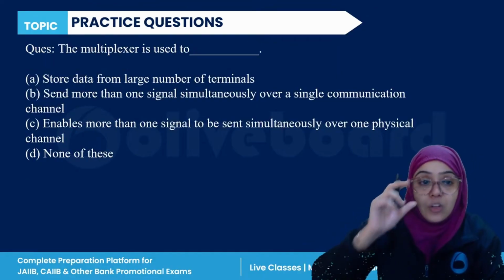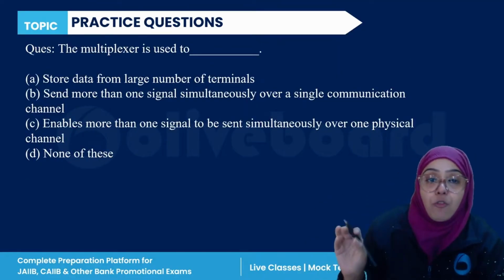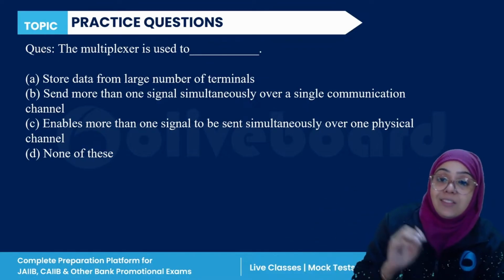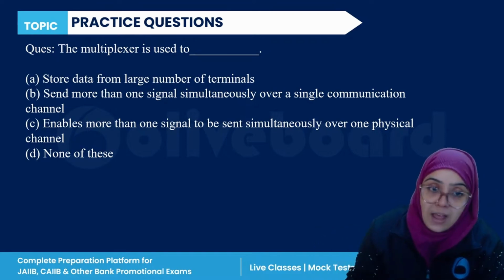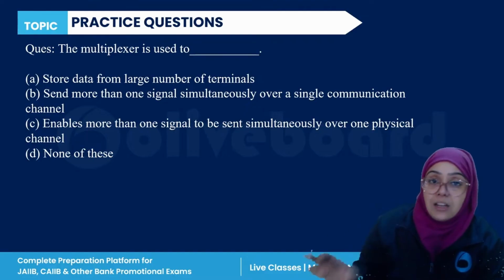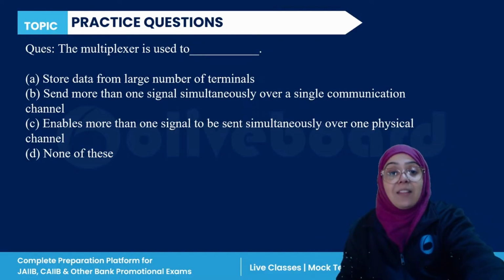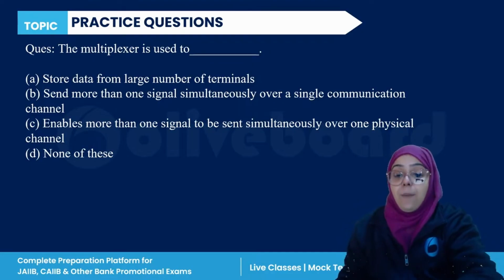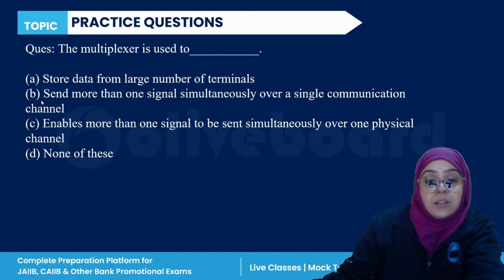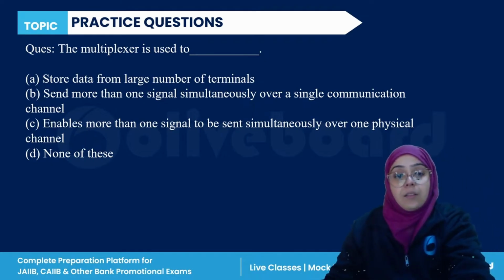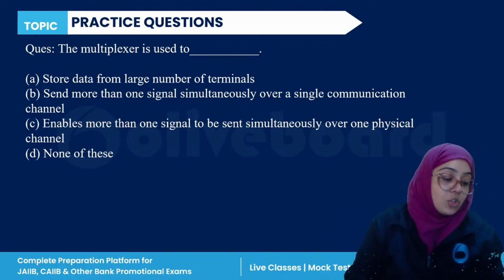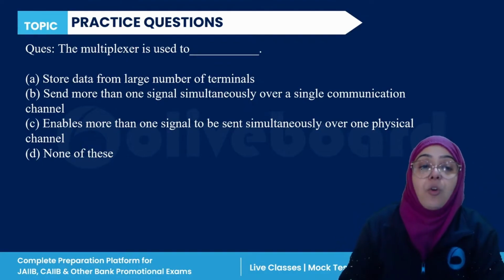Next, multiplexer is used for what? Store data from a large number of terminals, send more than one signal simultaneously over a single communication channel, enable more than one signal to be sent simultaneously over one physical channel, or none of the above. The multiplexer is used for what? Everyone please answer this question.